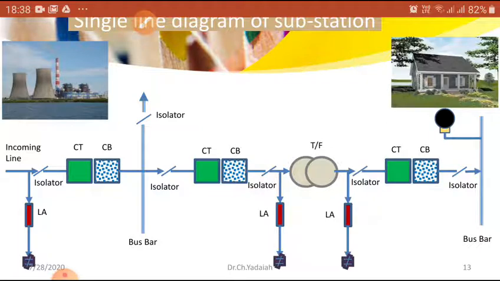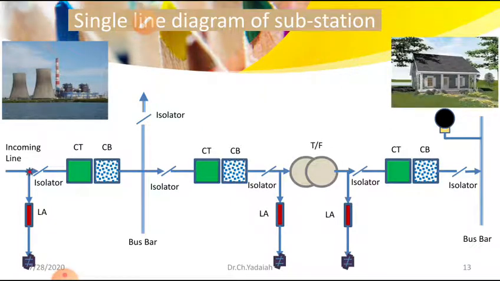After that line isolator, it is connected to the current transformer and circuit breaker. You can see one current. Whenever the current enters here, it goes up to the circuit breaker only. Then after the circuit breaker is closed, it goes to the bus bar system.